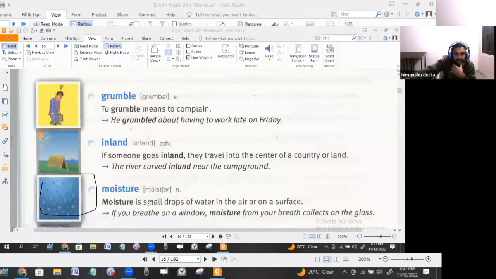Okay, moisture is small drops of water in the air or on a surface. Okay, what is moisture? Moisture is small drops of water in the air. That means if it is present in the air, that is also possible. On the surface also, the dew, the drops, that is moisture. Just because of the moisture only, lots of walls in the house go into a dilapidated state, or a distorted state.